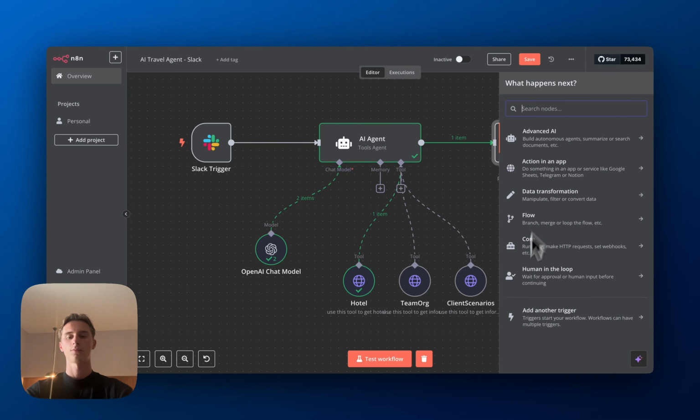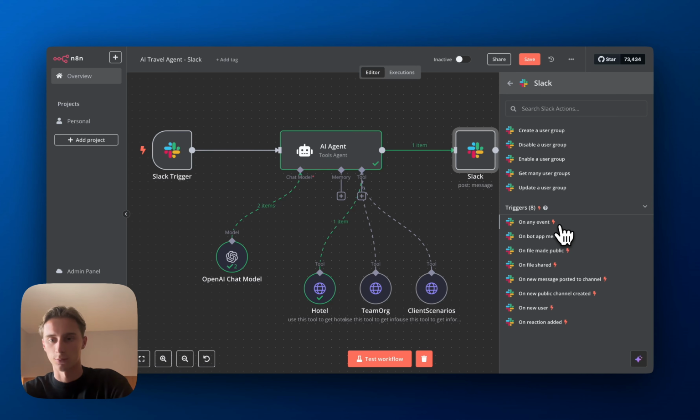So what is a trigger node? The trigger node is what will start the automation workflow. So in this case, we just have a regular Slack trigger, but what you could add is, for example, when there's a new message that gets posted to a channel, then that will be the Slack trigger and it will start the automation workflow. Then for the Slack post message, this would be an action node, and here you would find it under message actions, and then you would do send a message.